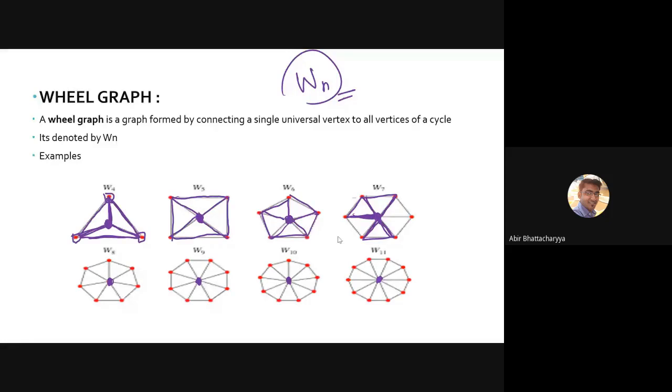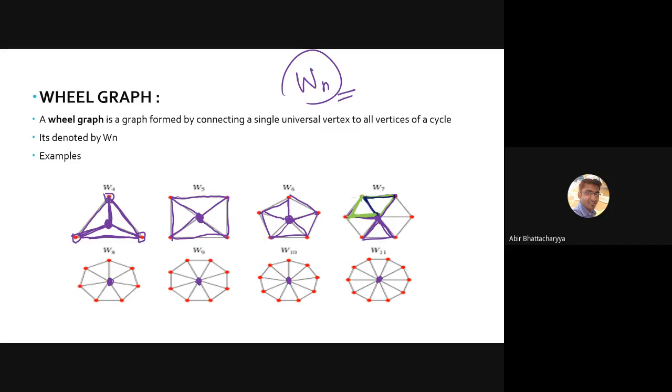But if I talk about this cycle, this cycle and that purple cycle, that means what? Disjoint cycle means there will be no proper subset which is another cycle of that main one.